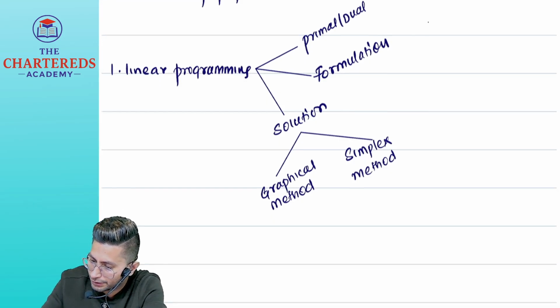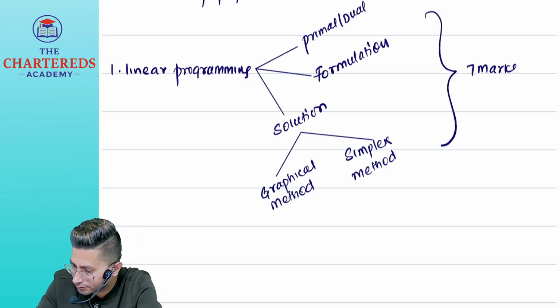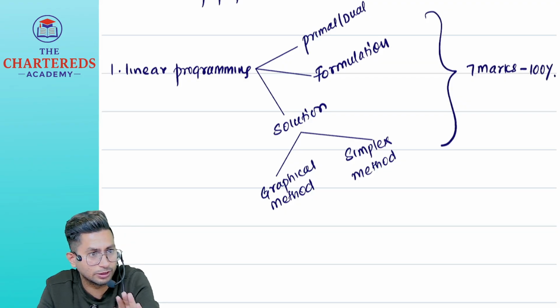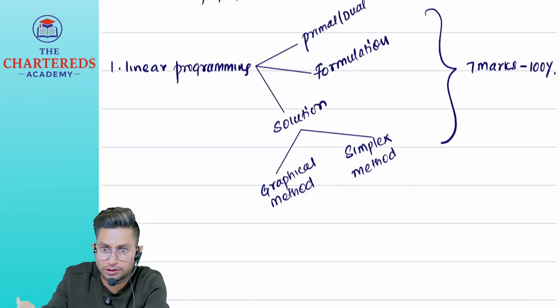Now in linear programming you will get a guaranteed 7 marks question. 7 marks, 100% sure question this is. Without linear programming, our question paper is incomplete. Next, we move on to the second unit.